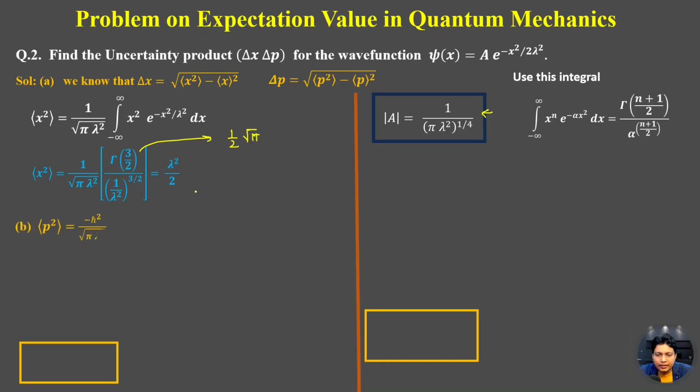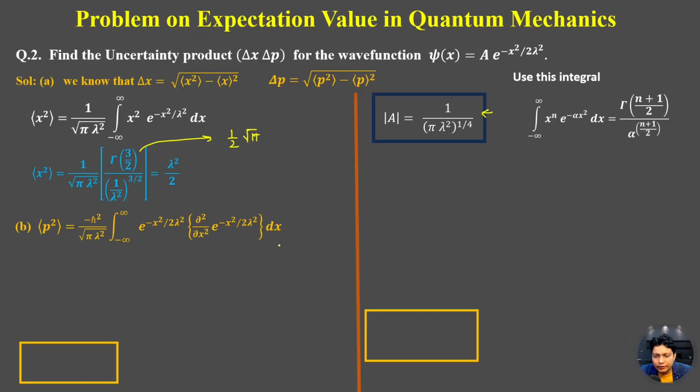Similarly, we can calculate the expectation value of p square if we put the wave function. In the formula, this will be minus h bar square upon under root pi lambda square, integrating over minus infinity to plus infinity e to the power minus x square by 2 lambda square, d square by dx square of e to the power minus x square by 2 lambda square dx.